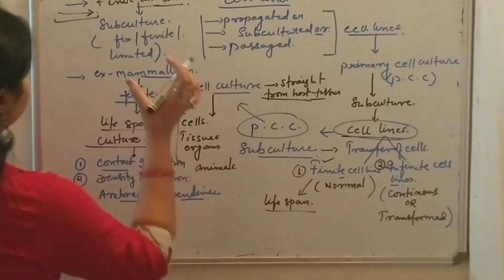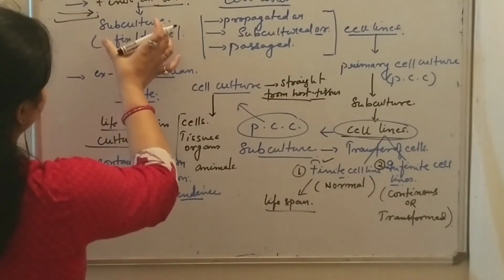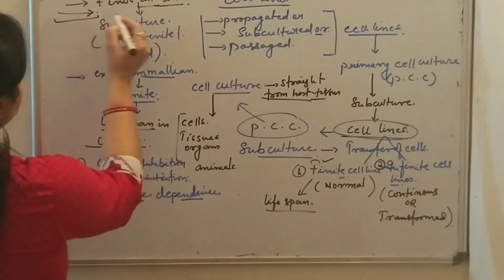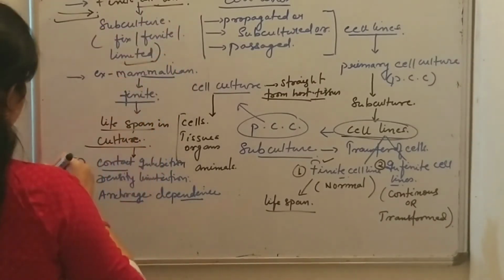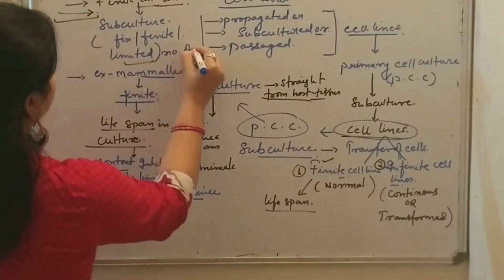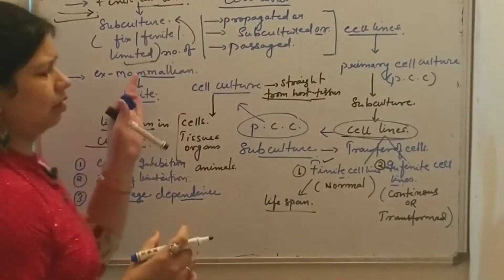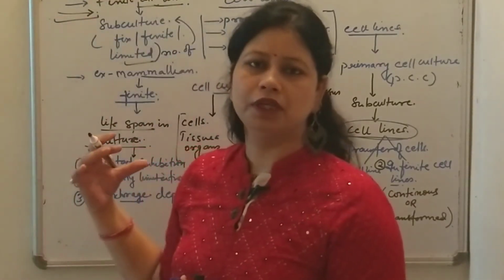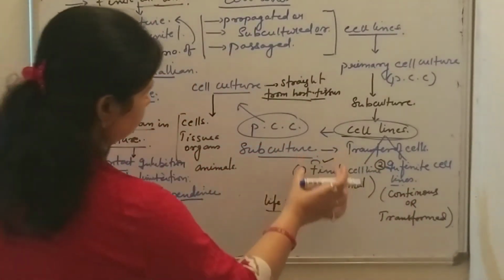They have a limited number of subcultures, or limited number of cell divisions, or we can also say passages.